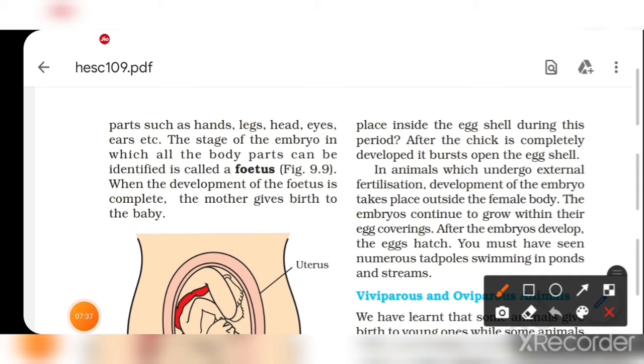Place inside the egg shell during this period. After the chick is completely developed, it bursts open the egg shells. जैसे चिक उसके अंदर completely 3 week में डेवलप होता है तो एग सेल अपने आप क्या हो जाता है? ब्रेक डाउन हो जाता है, ओपन हो जाता है.